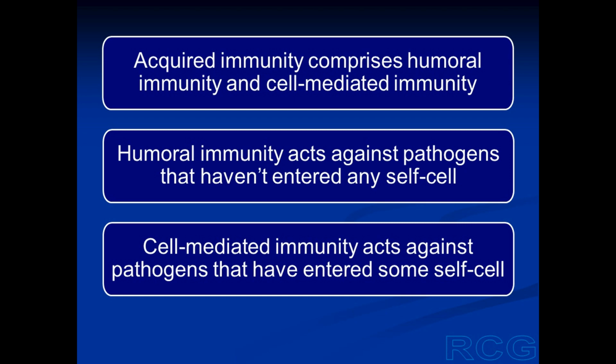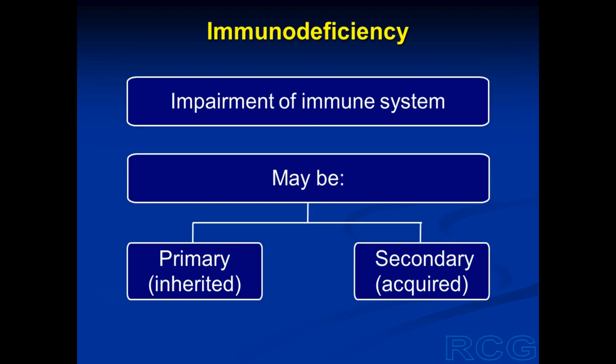But in some persons, immunity is impaired. The adaptive or acquired immunity is impaired. And this impairment of the immune system or adaptive immunity is known as immunodeficiency. This immunodeficiency can be primary or it can be secondary.